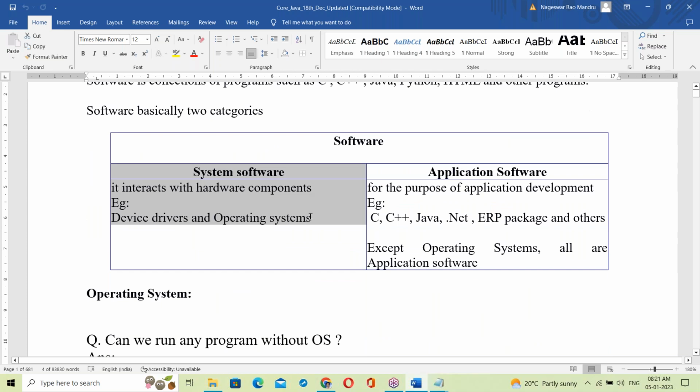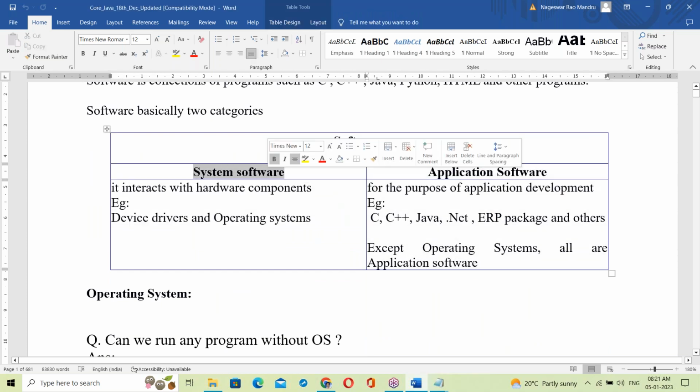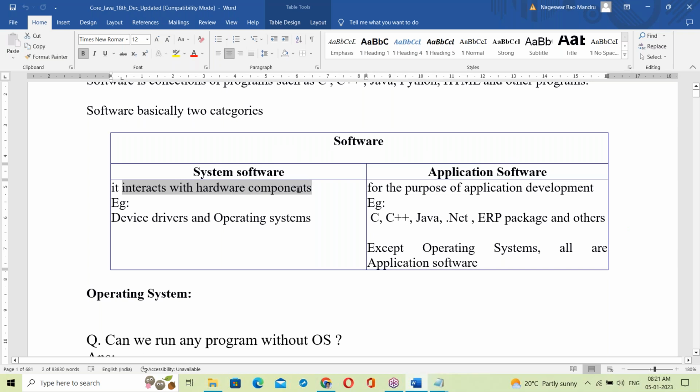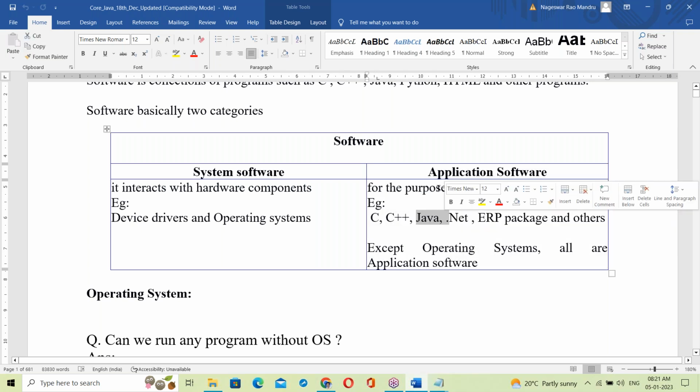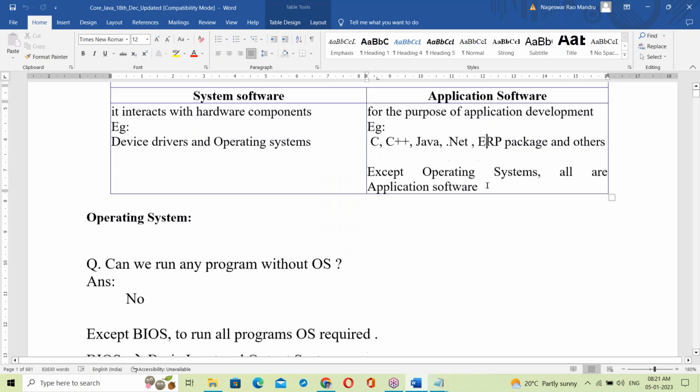First, system software. Next, application software. System software interacts with hardware components. Application software is for application development, like C, C++, Java. Java is an application software.